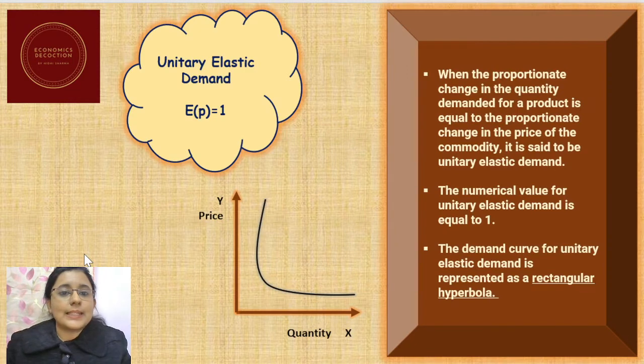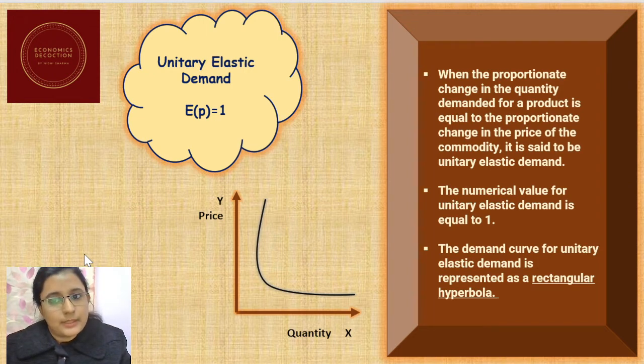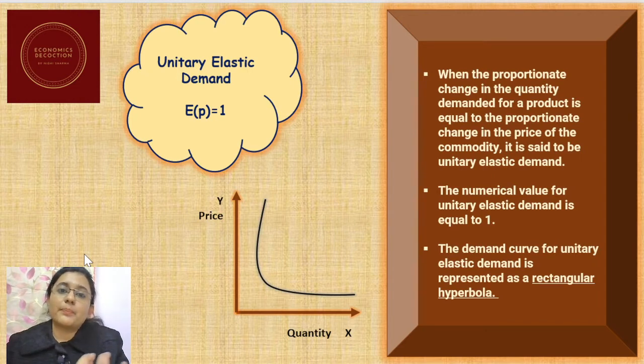Now, what is the case of unitary elastic demand? As you all know, when the elasticity of demand is equal to 1, we call it unitary elastic demand. So, here the proportionate change in price level would have an equal proportionate change in quantity demanded. That means if the price increases by 25%, the quantity demanded decreases by 25%.